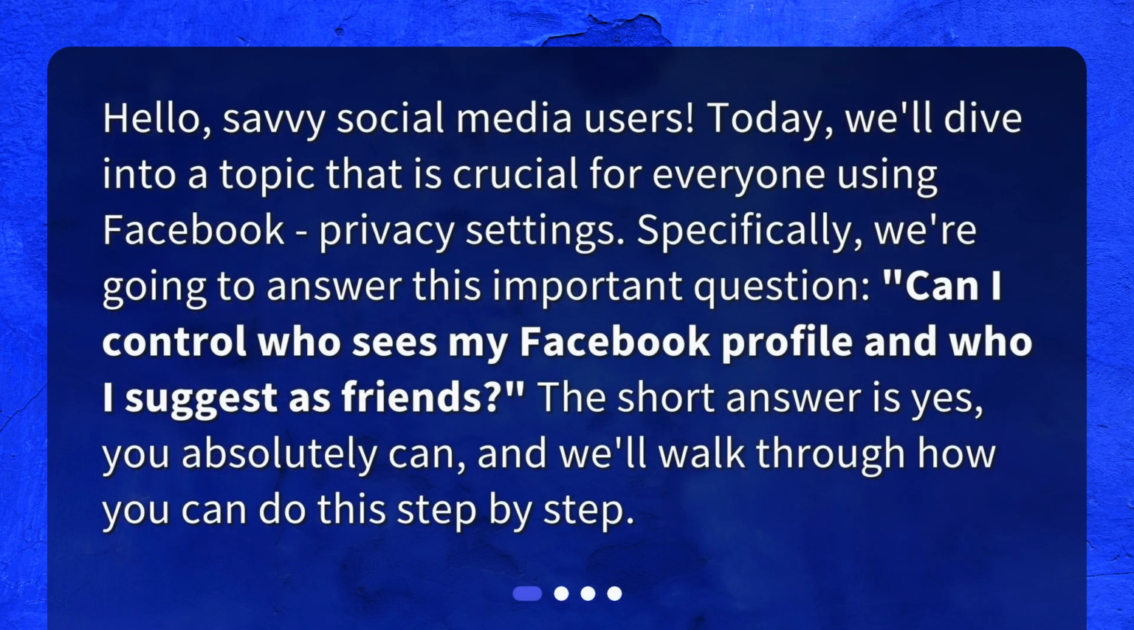Today, we'll dive into a topic that is crucial for everyone using Facebook: privacy settings. Specifically, we're going to answer this important question: can I control who sees my Facebook profile and who I suggest as friends? The short answer is yes, you absolutely can, and we'll walk through how you can do this step by step.